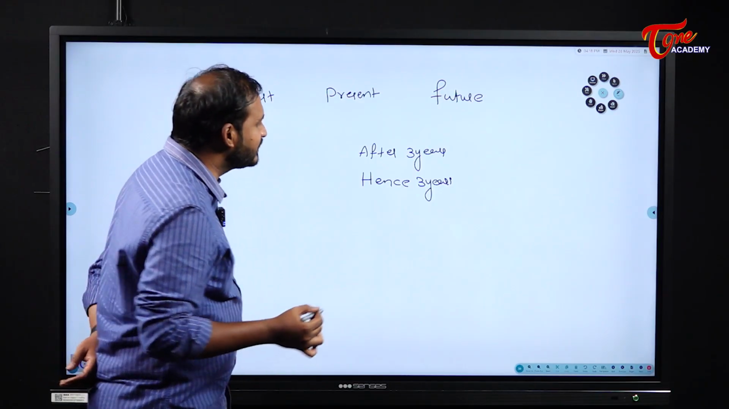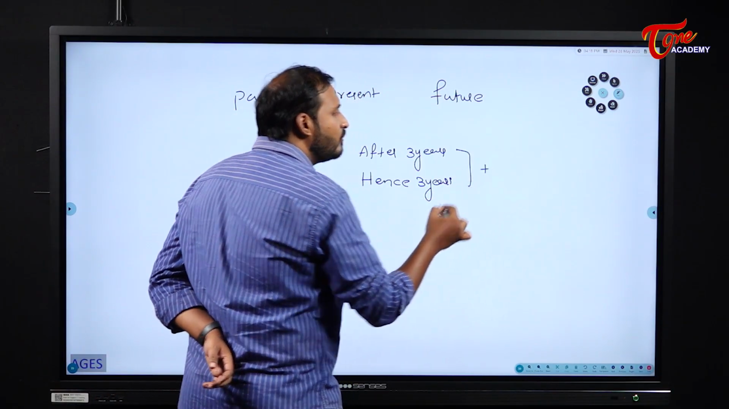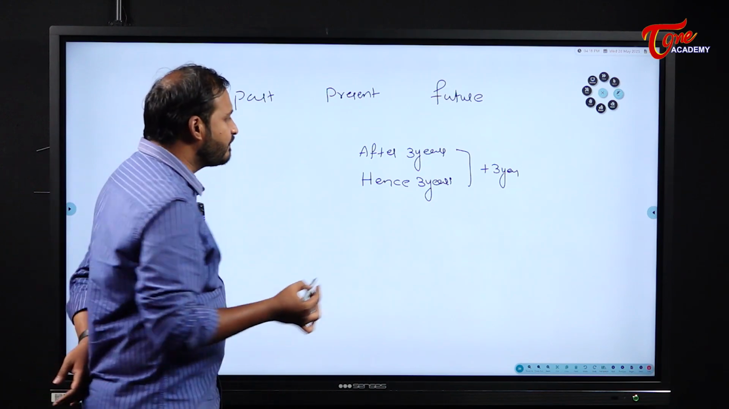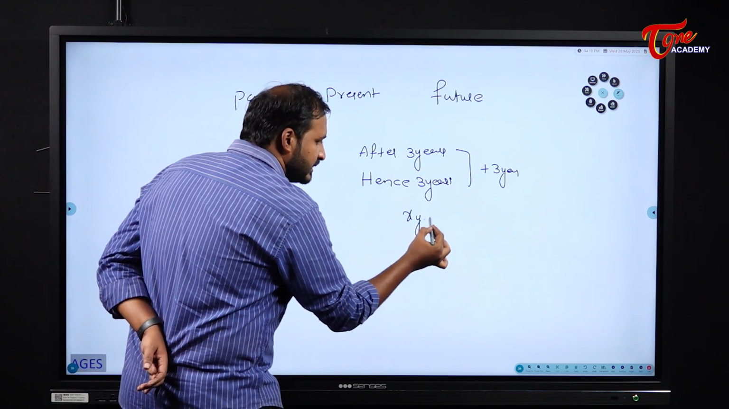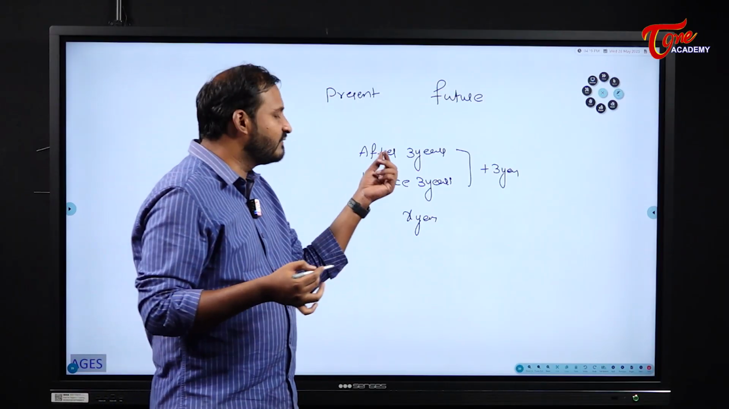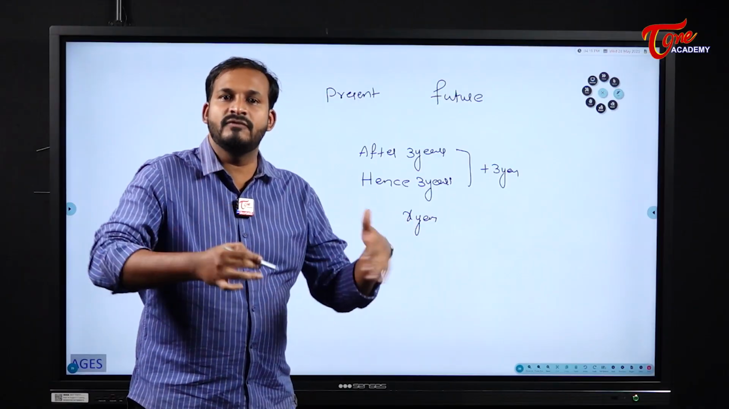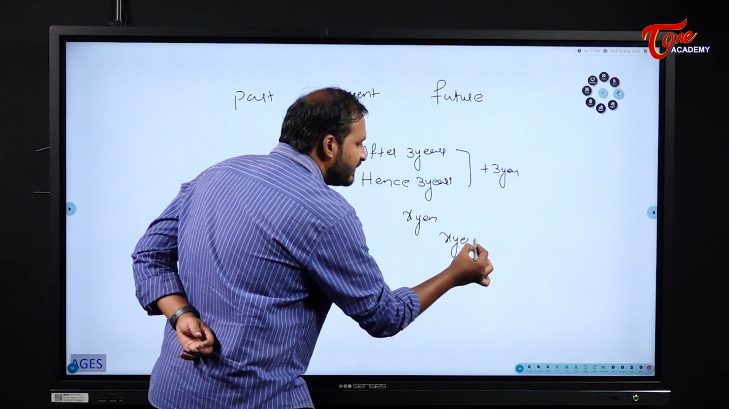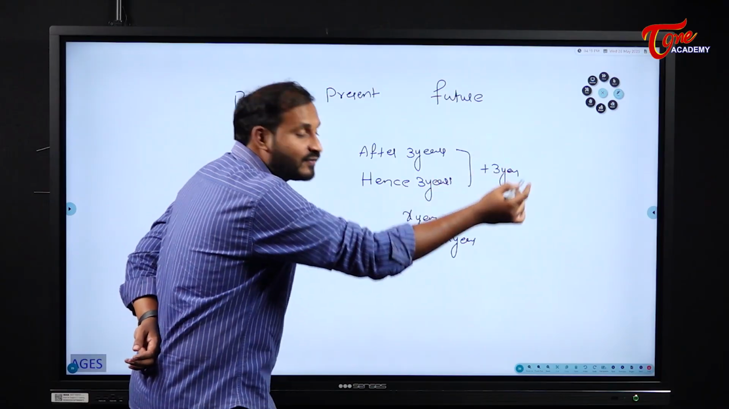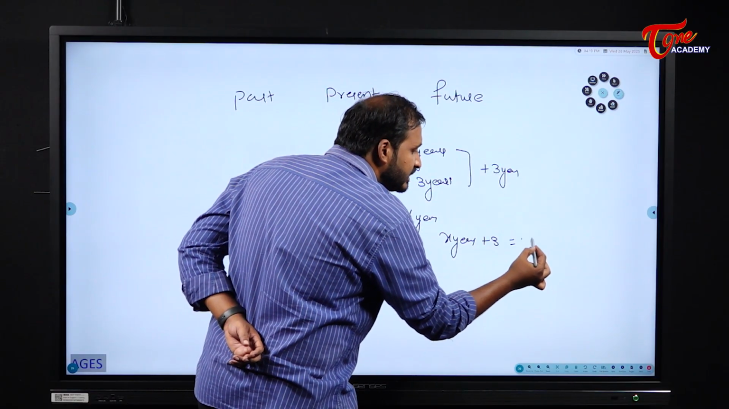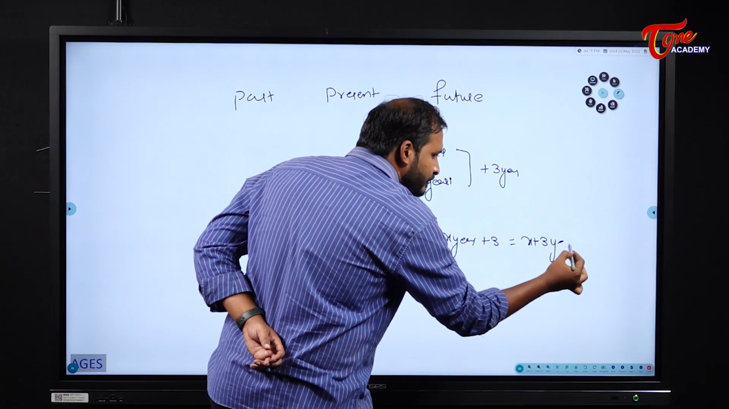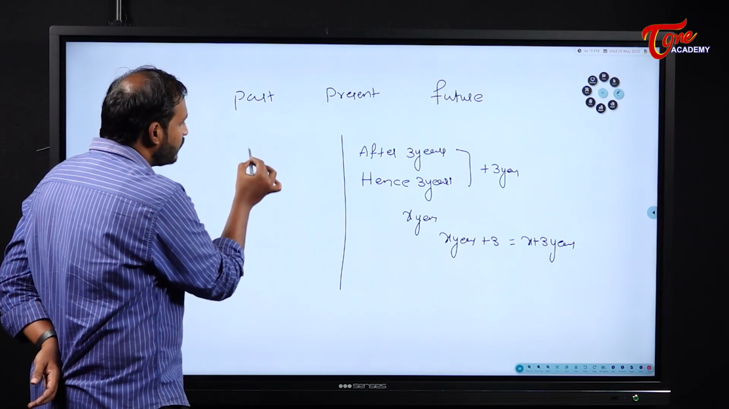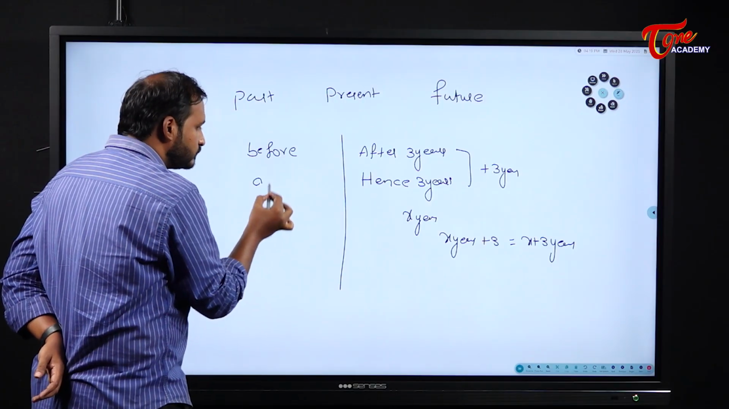What does it mean? After 3 years or hence 3 years, we should move plus 3 years from the present position. For example, if the present age is some x years, and the question contains a word like after or hence, we will move into the future. So x years plus 3 years, since hence means after 3 years, becomes x plus 3 years.